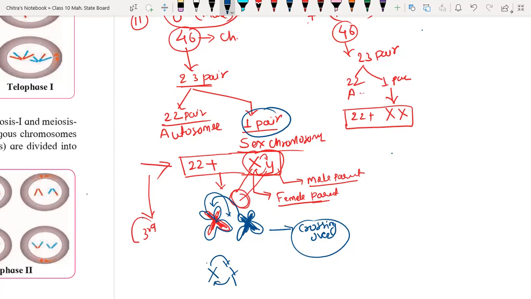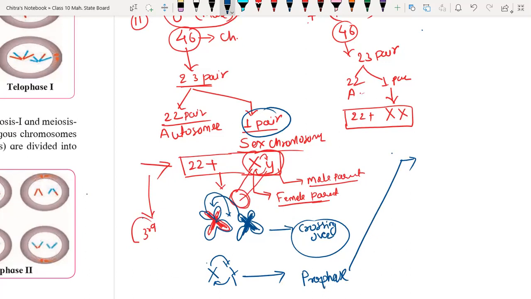And then it undergoes four stages again: prophase, metaphase, anaphase, and telophase. But this crossing over takes place in prophase only. Prophase means the first stage, and we have 5 stages in prophase.